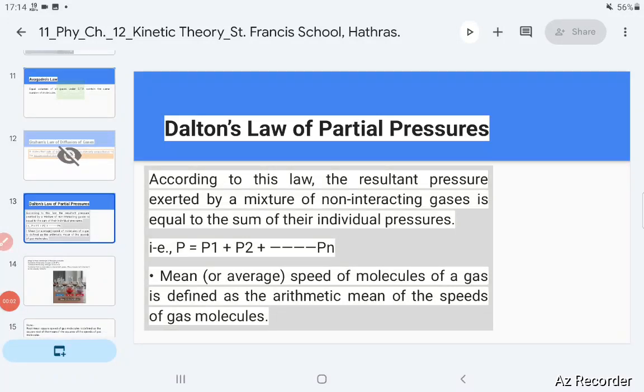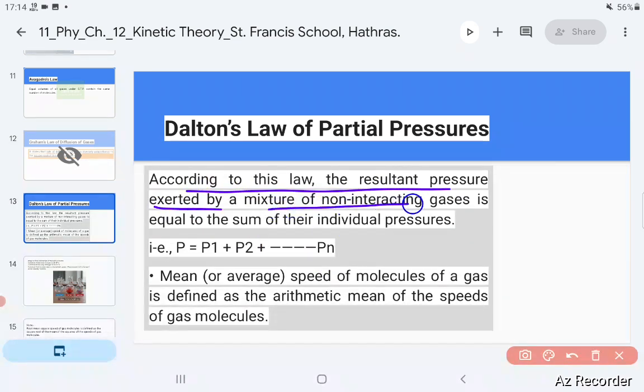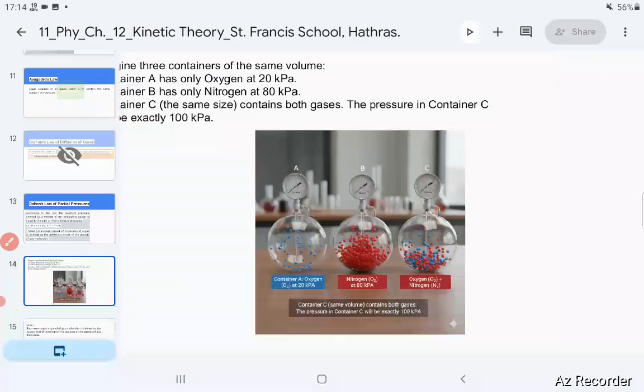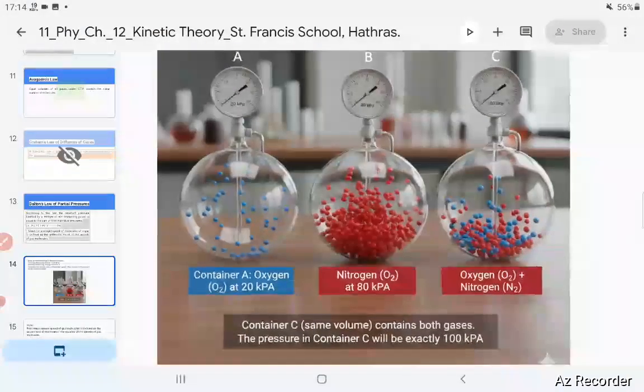Dear students, Dalton's law of partial pressure says that the resultant pressure exerted by a mixture of non-interacting gases equals the sum of the individual pressures. I can make this clearer by using this figure. As you can see, there are three containers.